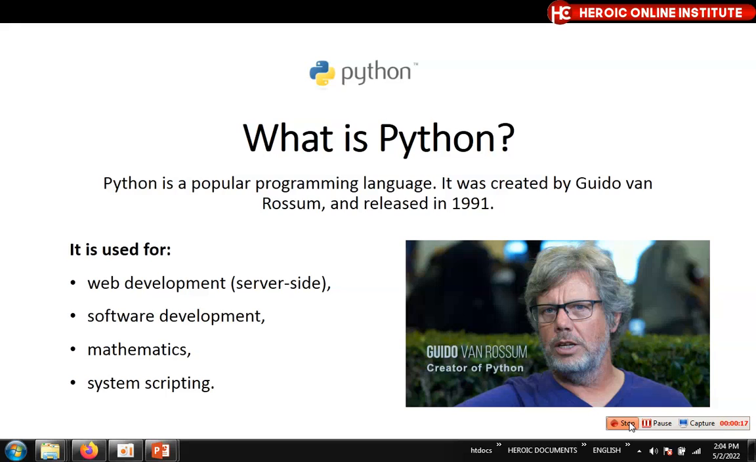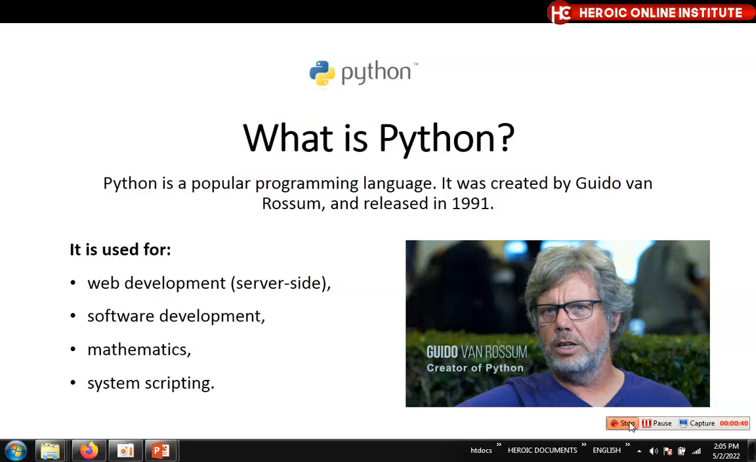Python is obviously the most popular programming language in the world. As at the time of making this tutorial, it's still the most popular in the world. So it's a wonderful programming language, and you are going to learn a whole lot in it.